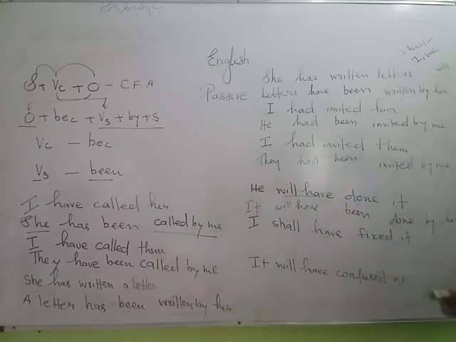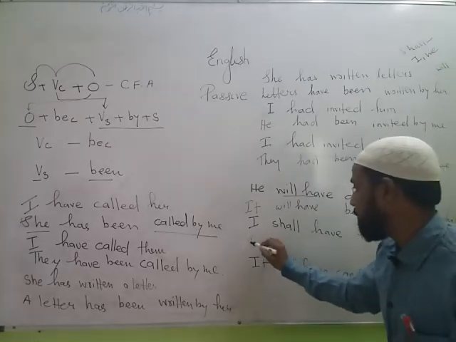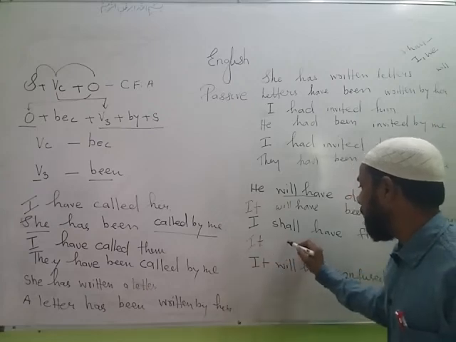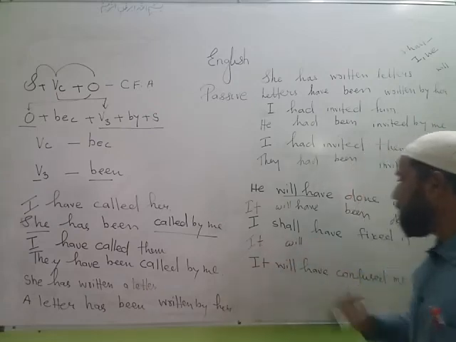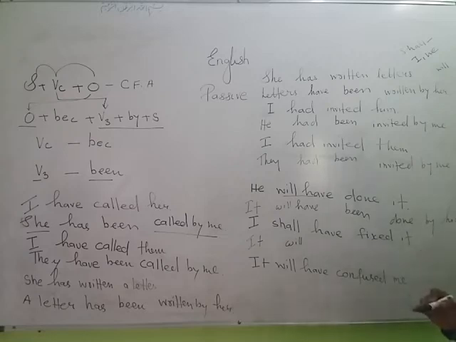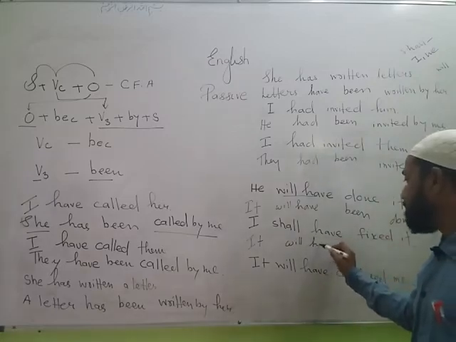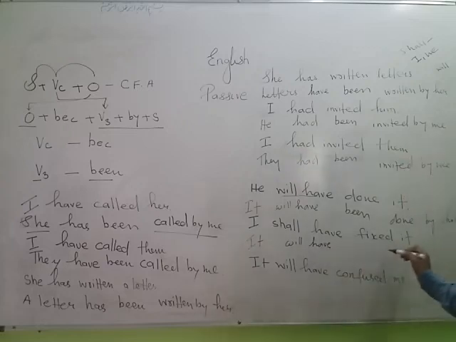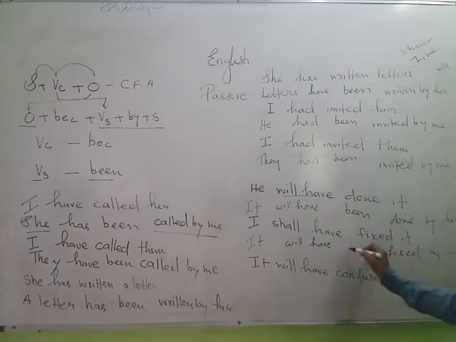I shall have fixed it. The object it will come in the beginning. Shall will become will. Why? I have just explained to you, only I and we take shall. All the other subjects take will. So here it is another subject. Will have, third form fixed, by it. Which form of be will be used? Been form. Why? Because here the verb is in the third form. Let's see the next sentence.